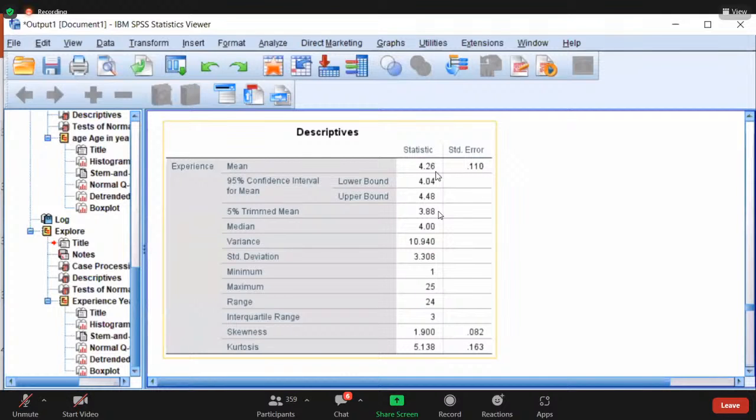See, higher frequency, because it is leptokurtic. Higher frequency means more number of people. More number of people are at 4 years, and on this side at 3 years and 5 years. Which means more number of people are around the mean. That is the meaning: leptokurtic means frequency is higher at the mean value.